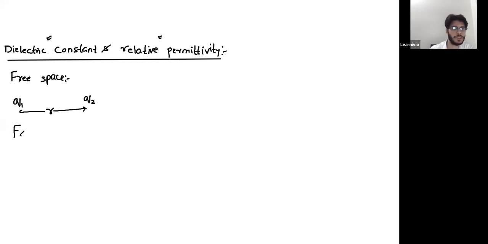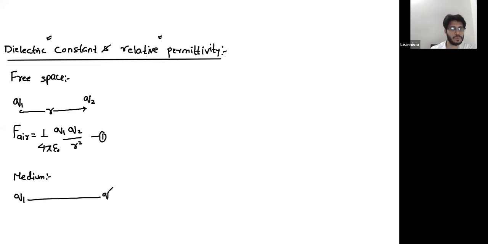So the force between the charges in air is 1 over 4 pi epsilon naught Q1 Q2 over r square. That's my first equation. Now I place the same charges Q1 and Q2 in some other medium, maybe water. The separation is the same, I just have changed the medium.